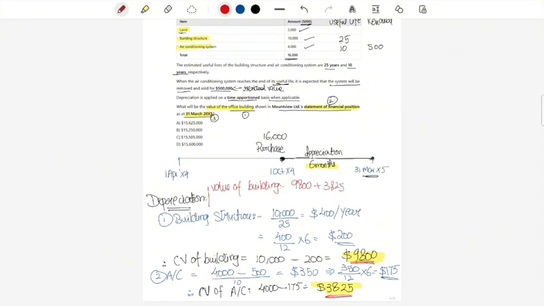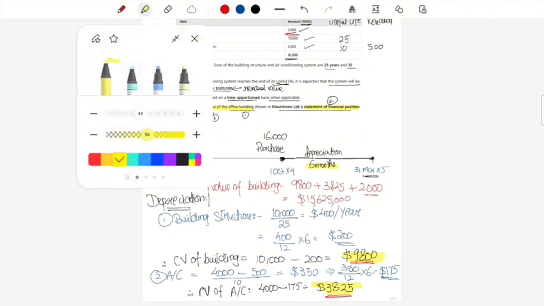And because land is not going to be depreciated, it will stay at the same value at the year end of 2,000. So the land was 2,000, you will carry it, and once you do the total, you will find out that the total value of the office building will be 15,625,000.